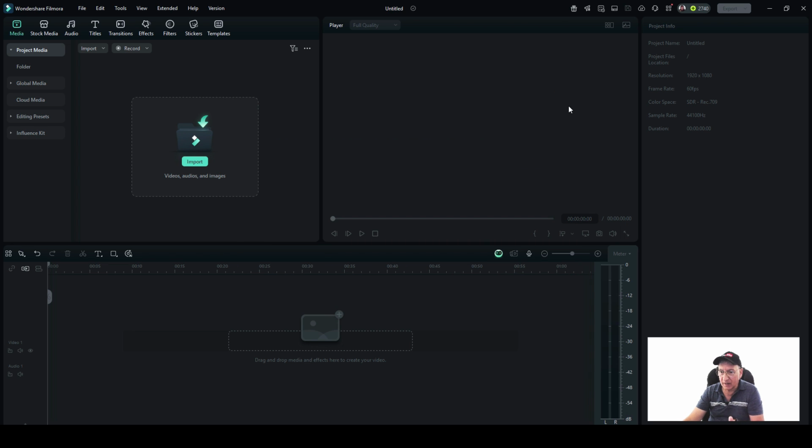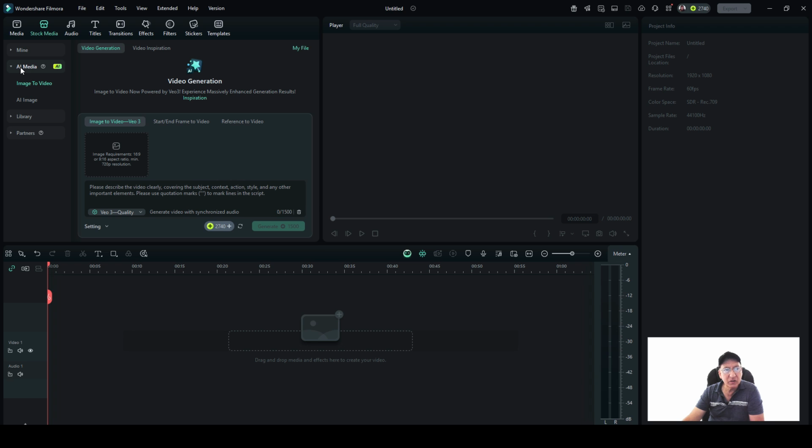Now, in order to get to that feature that I found, because I didn't have this version, the guy said, where is it? I went in there and followed what the guy said. He says you go to Stock Media, and right over here it says AI Media. When you click it, video generation is already here. This is it: Image to Video, VEO3.